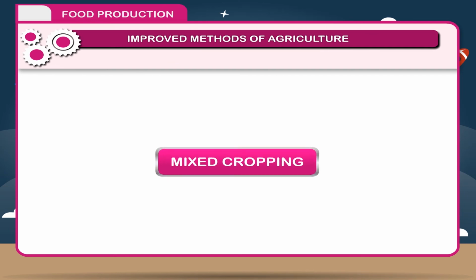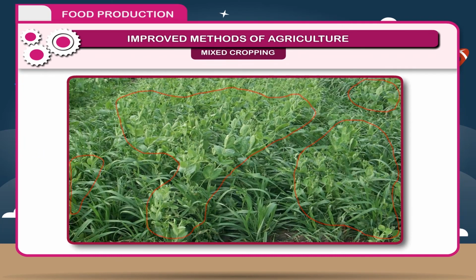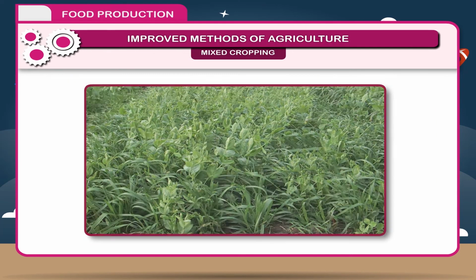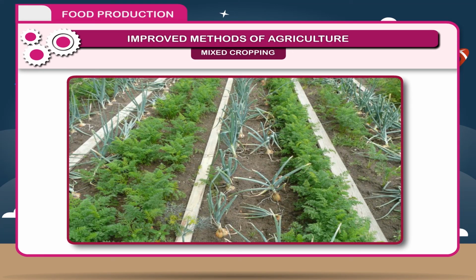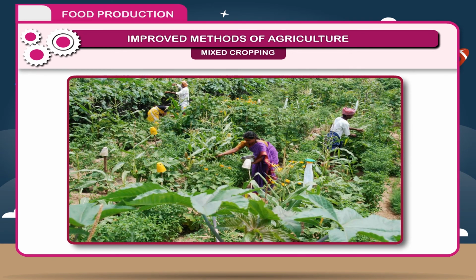Mixed cropping. When 2 or more crops are grown together in the same field, it is called mixed cropping. This method is important in the sense that sometimes one crop fails due to disease, flood or drought, then the other crop can be obtained and there is no overall loss in the yield.